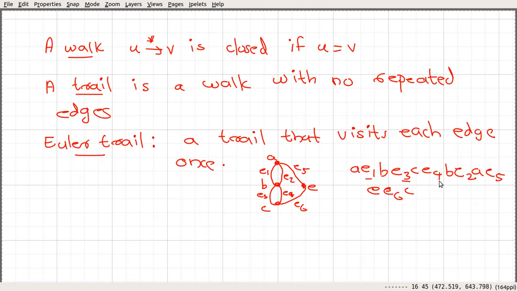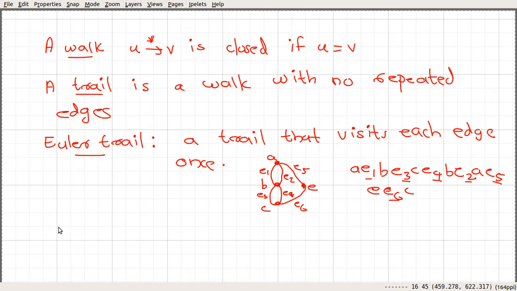All these edges are distinct, so it's a trail, and in this trail each edge is visited exactly once. So this is an example of an Euler trail.